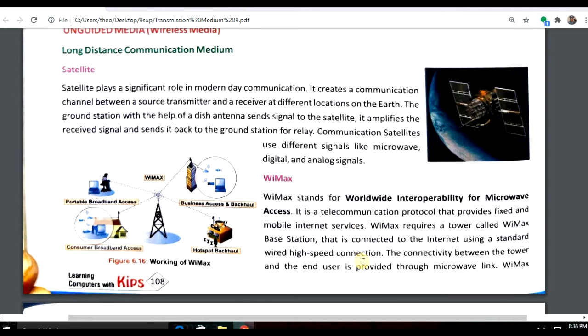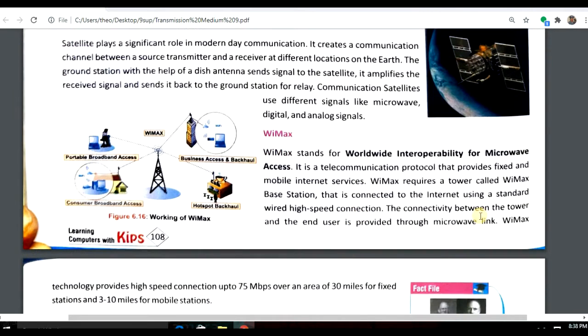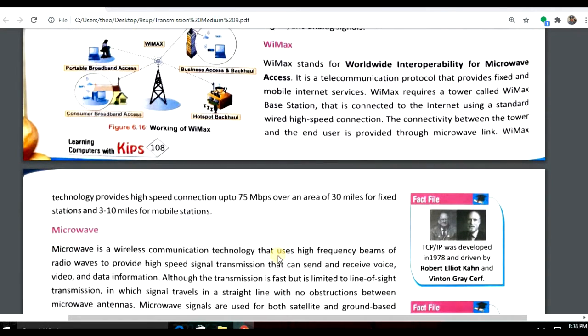In this, the connectivity is with the microwave link, and WiMAX technology provides a high speed connection up to 75 Mbps over 30 miles for fixed stations, and 3 to 10 miles for mobile stations.